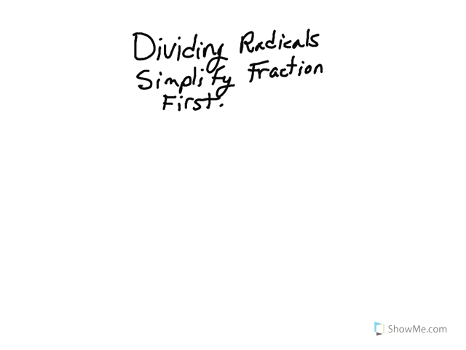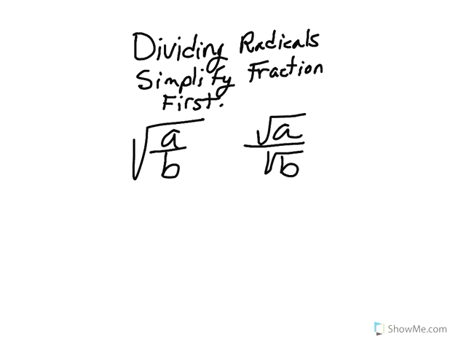In this video, we're going to talk about dividing radicals, simplifying the fraction first. When dividing radicals of the form a over b, we can break up the radical into the square root of a divided by the square root of b. This is the division property of square roots. However, we want to look at reducing this fraction first before we do that. We'll look at doing it the other way in another video.